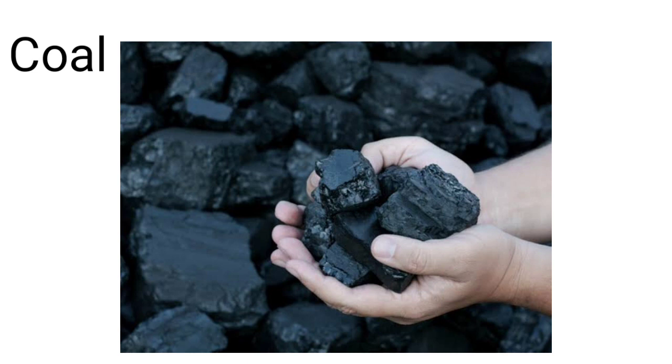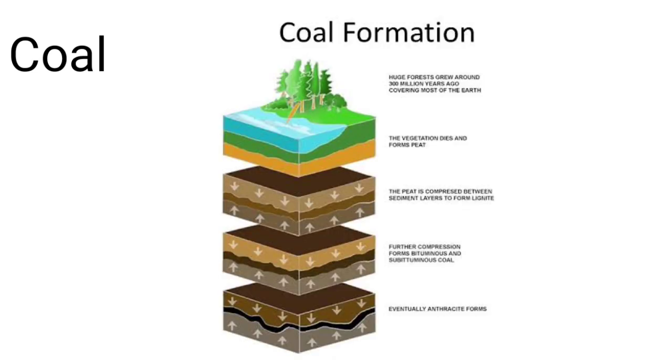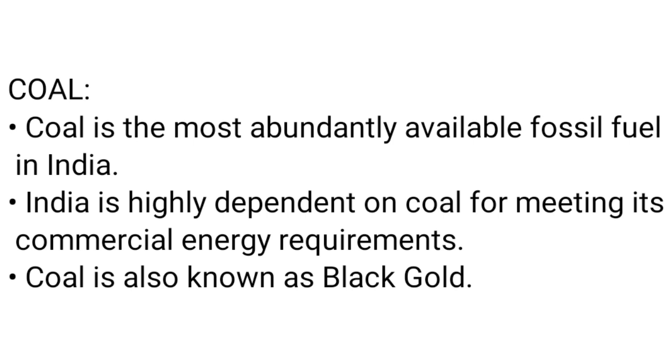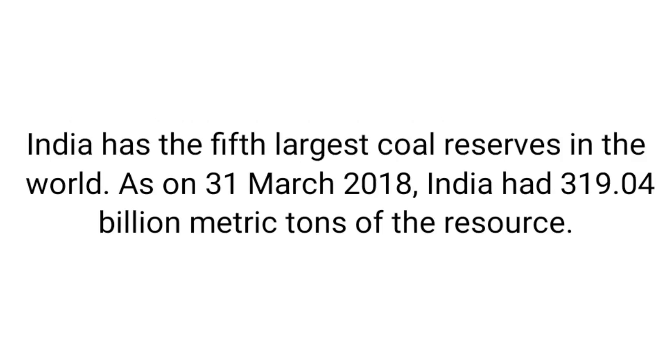So we'll start with coal. Now how is coal formed? Long back, 300 million years ago, the natural vegetation in the swampy areas was buried inside the earth's surface, and eventually over the years due to the internal heat and pressure, the natural vegetation decayed, decomposed and eventually turned into coal. Now coal is the most abundantly found fossil fuel in India, and India is highly dependent on coal for its commercial requirement. It is also known as black gold for its versatile use.